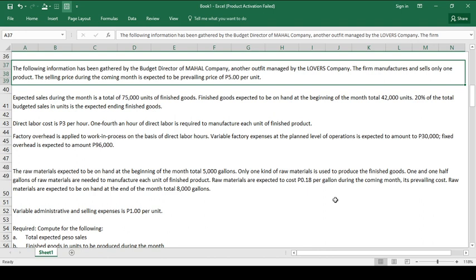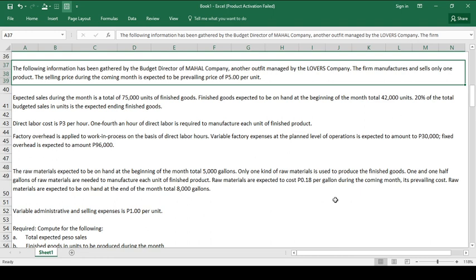Okay. The raw materials expected to be on hand at the beginning of the month total 5,000 gallons. Only one kind of raw materials is used to produce the finished goods. 1.5 gallons of raw materials are needed to manufacture each unit of finished product. Take note, ha? 1.5 gallons of raw materials are needed to manufacture each unit of finished product. Raw materials are expected to cost 18 centavos or 0.18 pesos per gallon during the coming month.